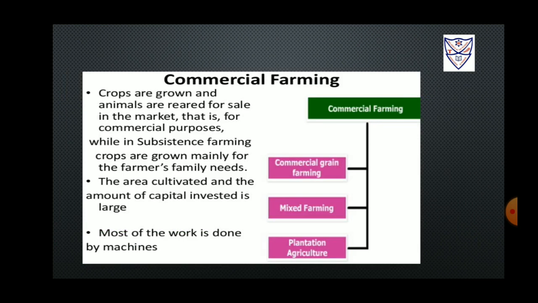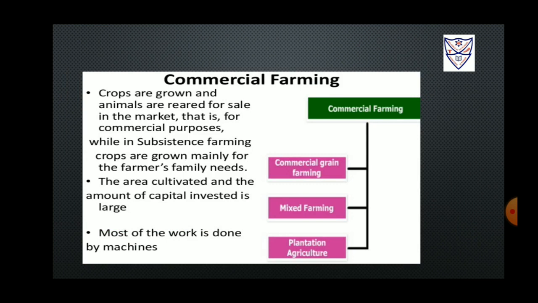Commercial farming. In order to sell the products obtained from rearing of animals and growing of certain crops, commercial farming is performed. The amount of capital involved in this process and the area where it is cultivated is in large amounts. Machines are used to carry out most of the work. There are three types of commercial farming.